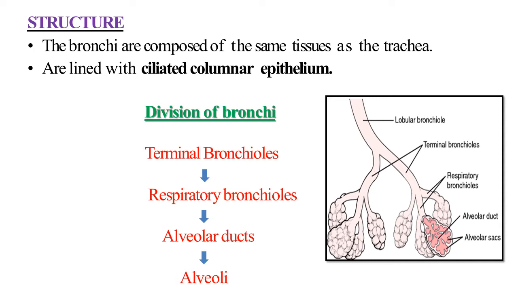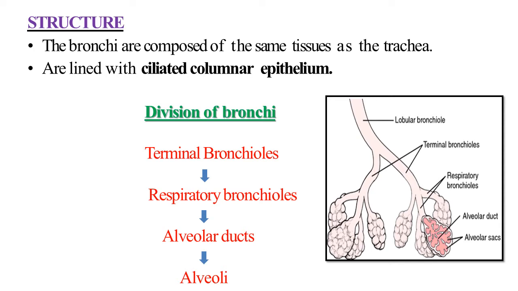Now we will see the structure of the bronchi. The bronchi are composed of the same tissue as the trachea, so there is a similar structure to the trachea. They are lined with ciliated columnar epithelium. As we know, it contains mucus secreting cells, that is the goblet cells.